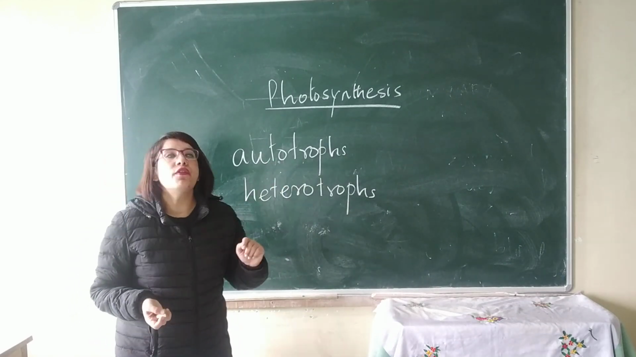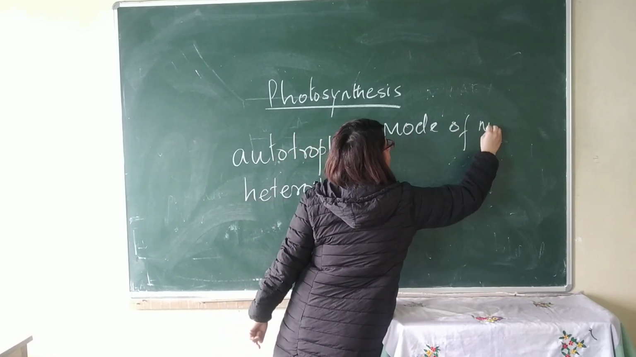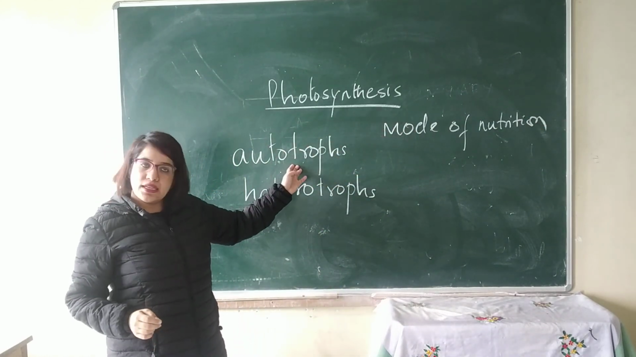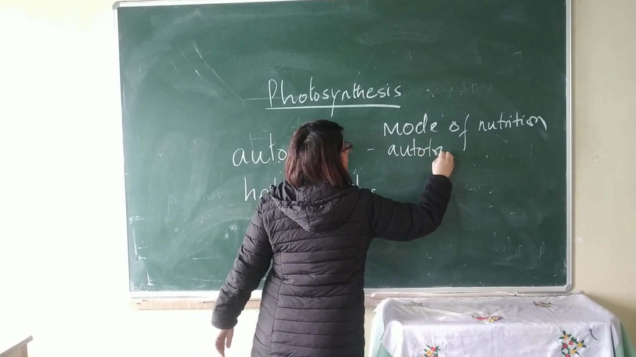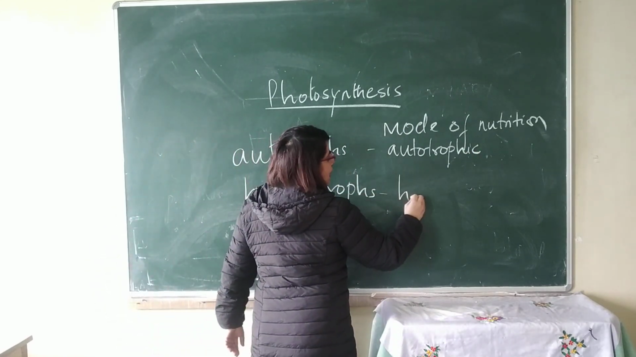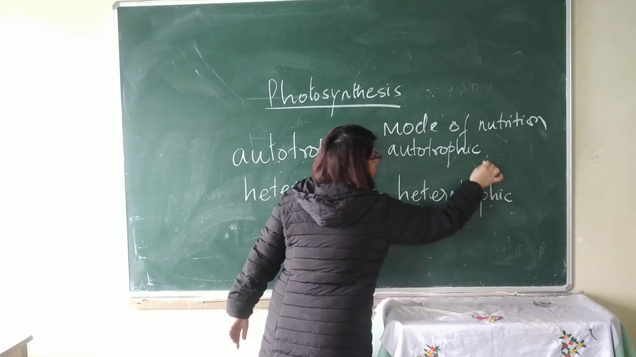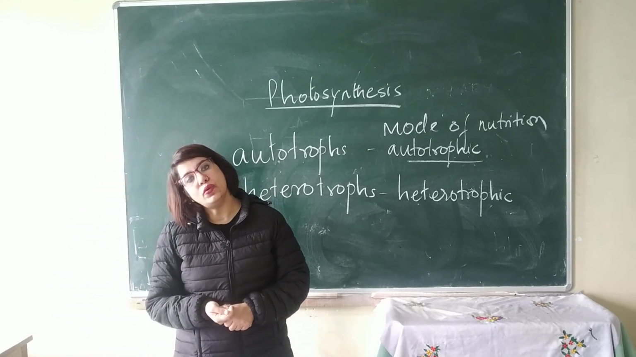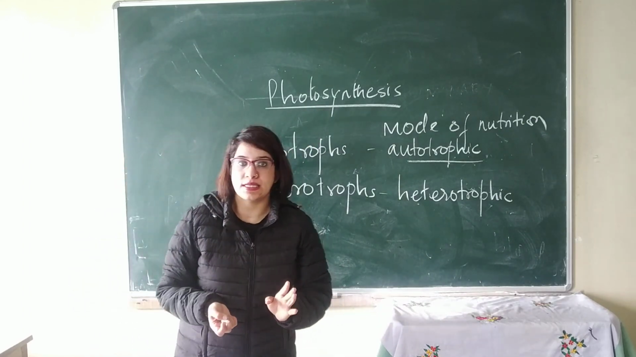Now, the mode of nutrition. The mode of nutrition in plants, that is autotrophs, is called autotrophic nutrition, and in animals it is called heterotrophic nutrition. So autotrophic nutrition is the process in which green plants prepare their own food, and this process is known as photosynthesis.